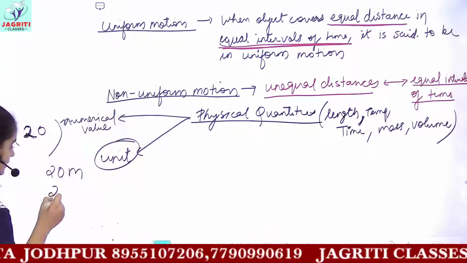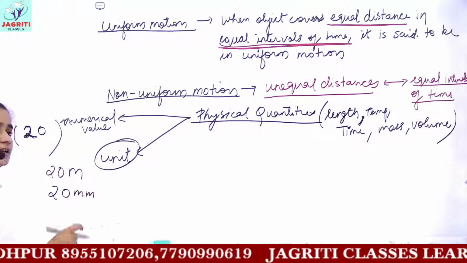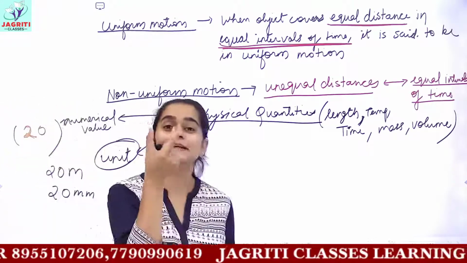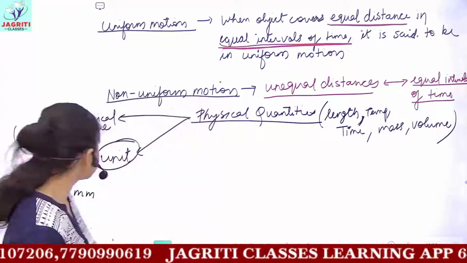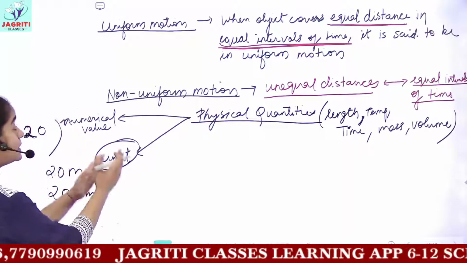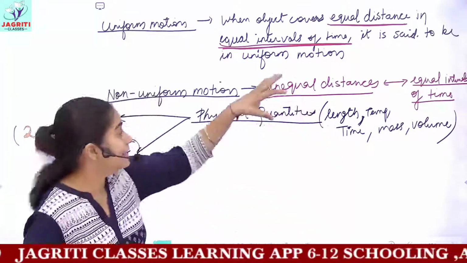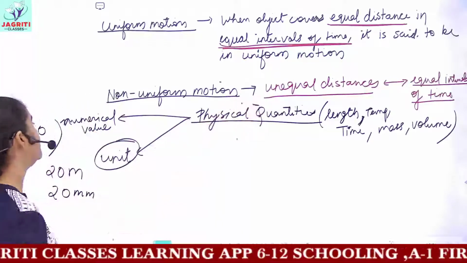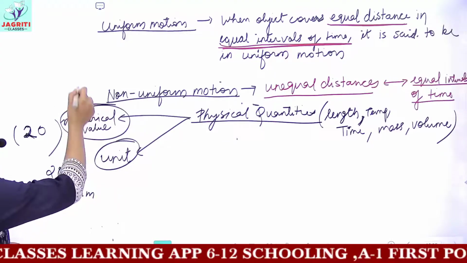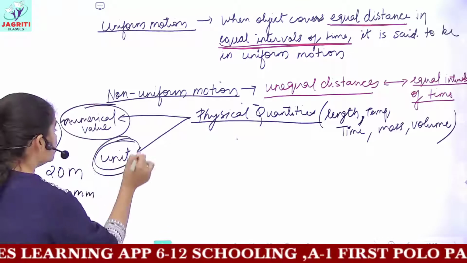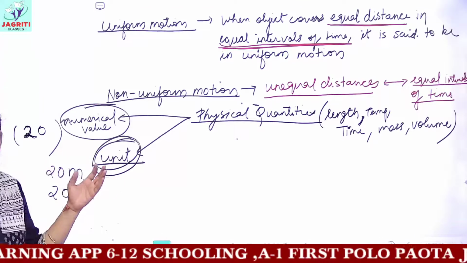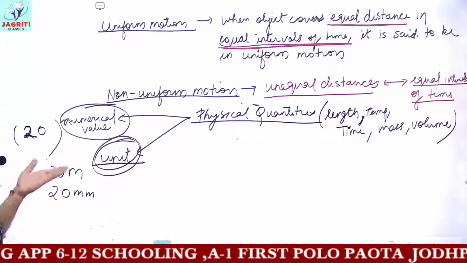But if I write it is 20 millimeter, then you will say, oh, 20 millimeter is quite a very short size. So these two things are required for measurement of any physical quantity. For measuring any physical quantity, you require a numerical value, and with this numerical value, you have to also specify a particular unit.